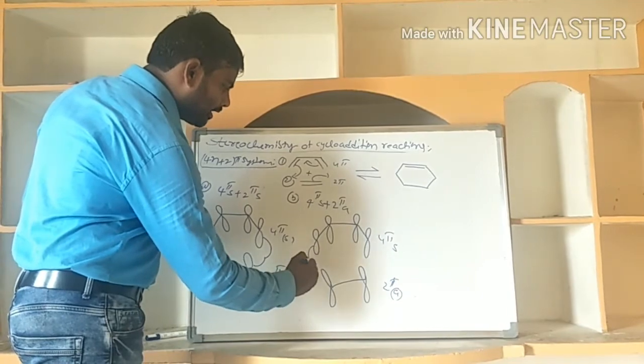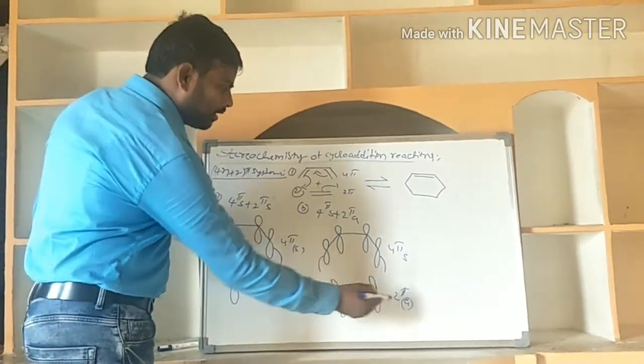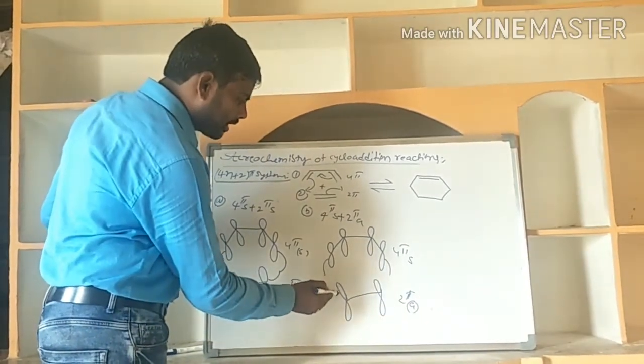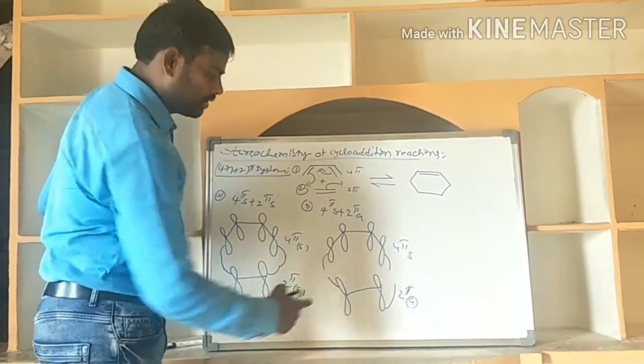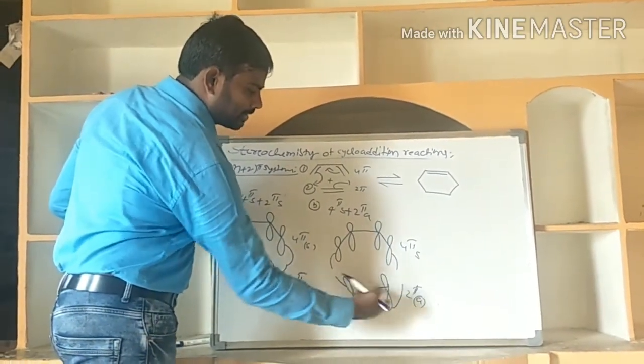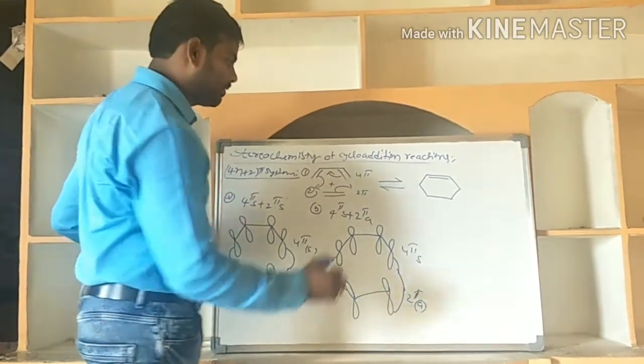Supra means on the same phase it forms the bonding, and antara means opposite phases. This is the supra-antara type of addition.